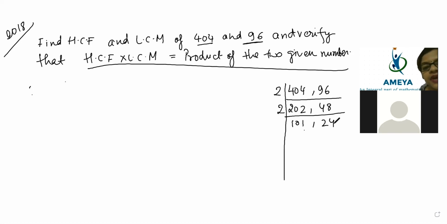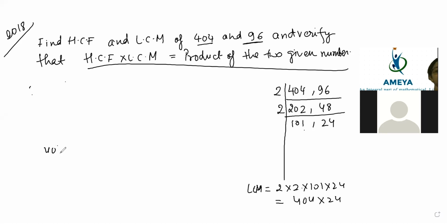LCM will be exactly 2 into 2 into 2 into 101 into 24. That is 404 into 24. So 404 into 24 is coming 9696. So LCM is coming 9696.